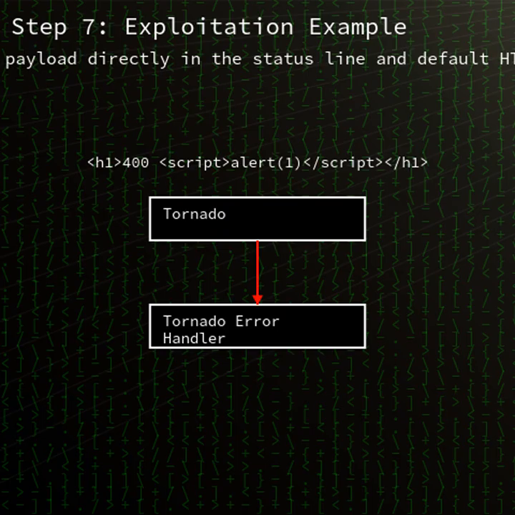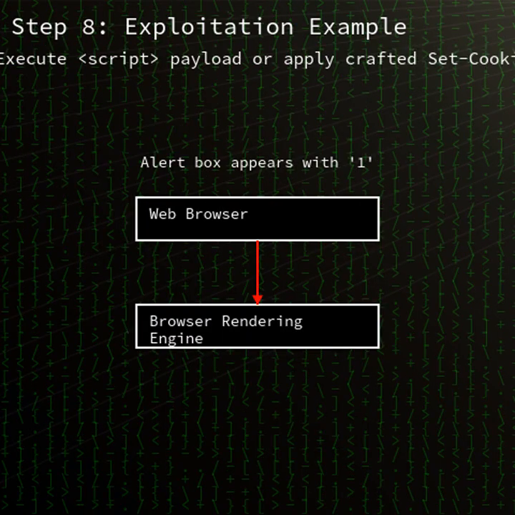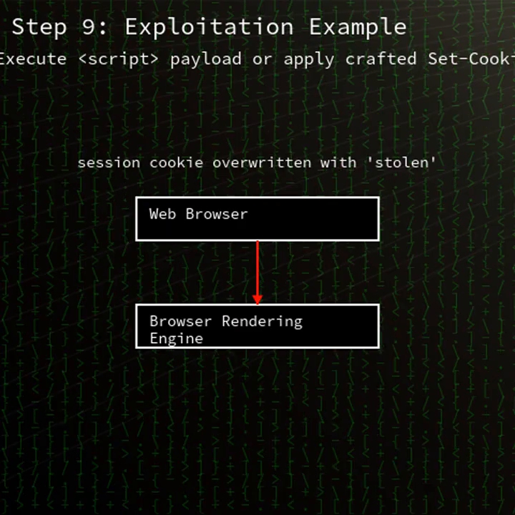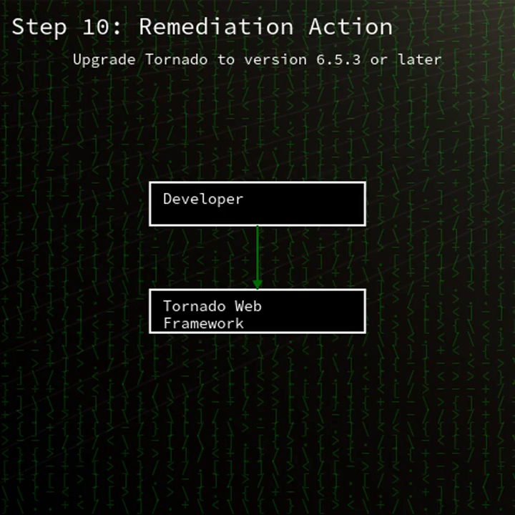In Tornado's RequestHandler.set_status and tornado.web HTTP routines, developers can supply a custom reason phrase for HTTP status lines. Versions 6.5.2 and below fail to escape this user-controlled string when writing it into the HTTP header or into the default HTML error page. An attacker who can influence the reason argument through a web endpoint or misconfigured API can inject arbitrary script into the error page or malicious header directives into the response. This can be exploited for XSS attacks in clients or header injection to manipulate HTTP behavior.